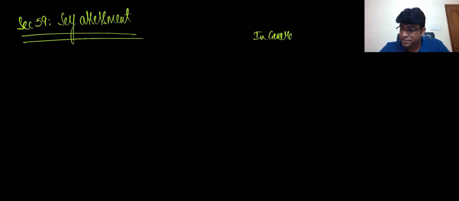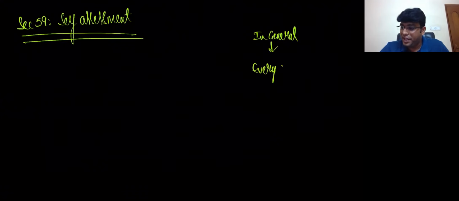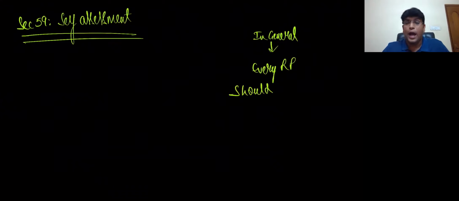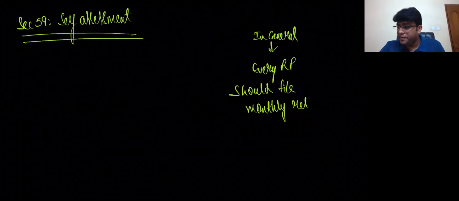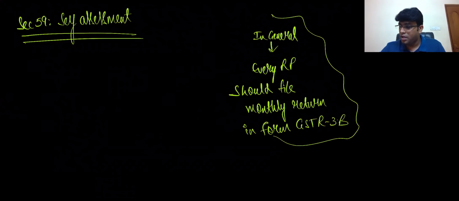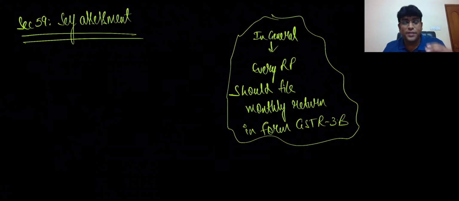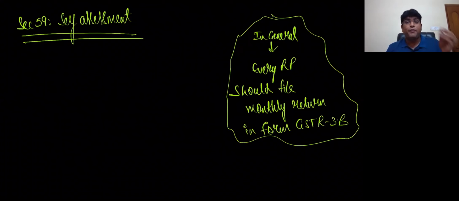Now, what does that actually mean? Friends, let me tell you. In general, every registered person, I repeat one more time, in general, every registered person should file a monthly return in form GSTR 3B. What a lovely word actually. In general, every registered person should file a monthly return in a form called GSTR 3B. In that, you will file the monthly return.